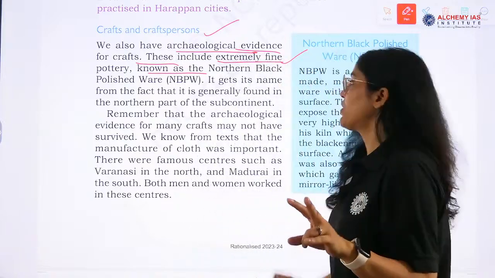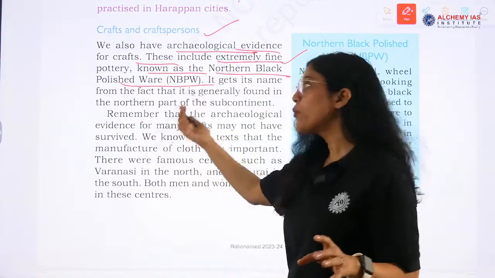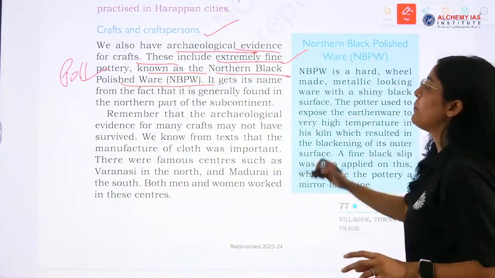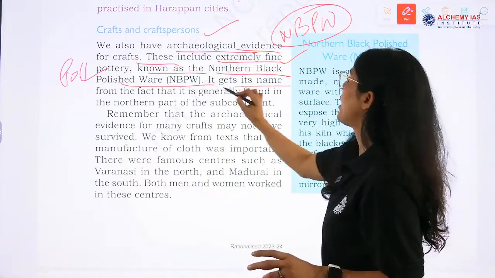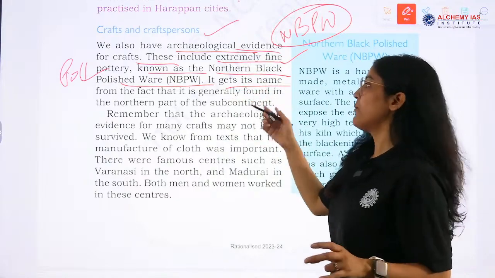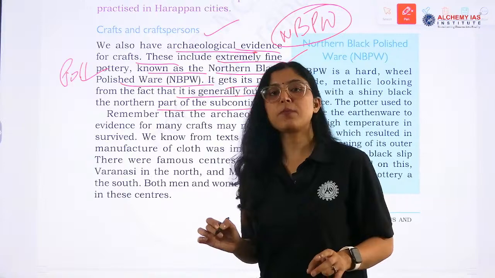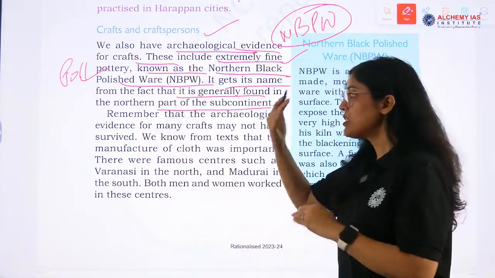Second, the craft related to Northern Black Polished Ware, NBPW, pottery. It gets its name from the fact that it is generally found in the northern part of the subcontinent. Northern Black Polished Ware. It was polished also.